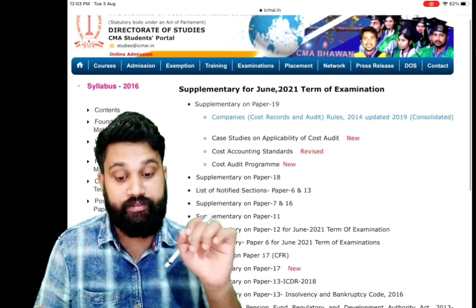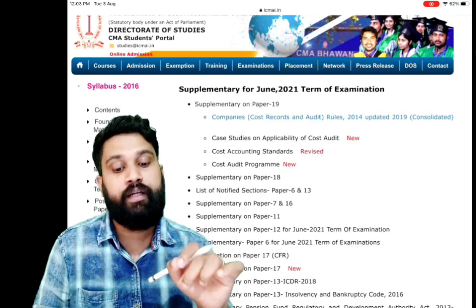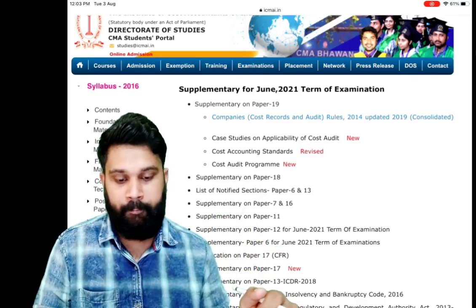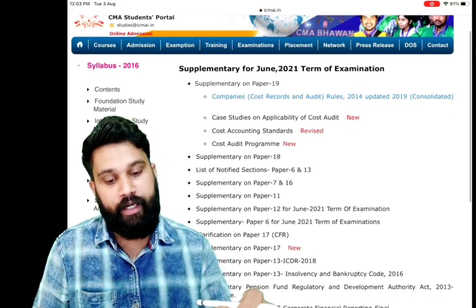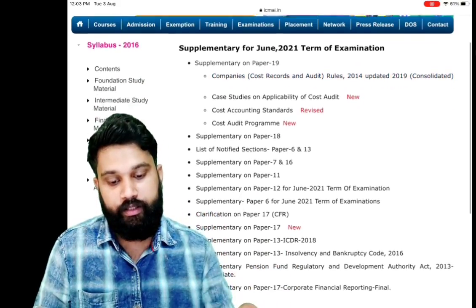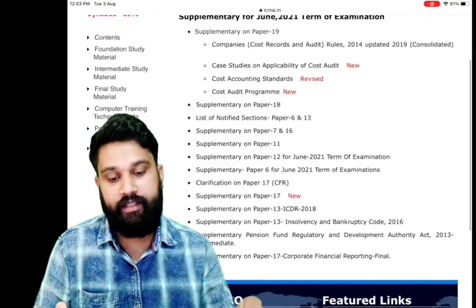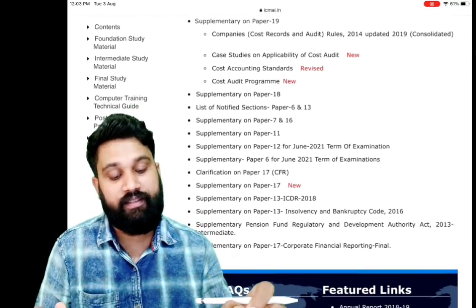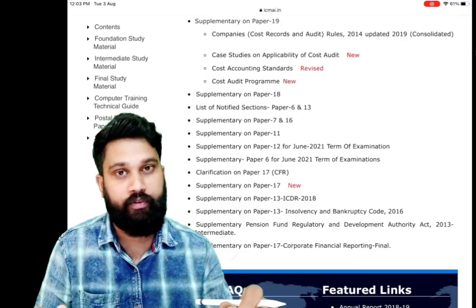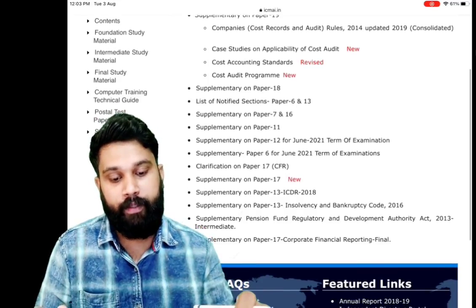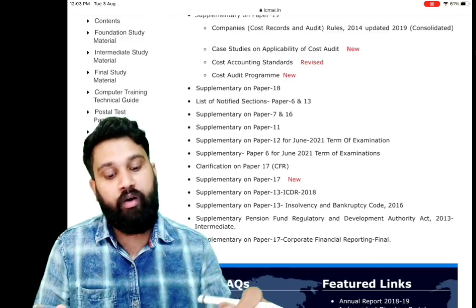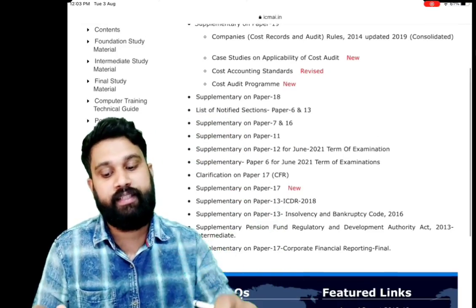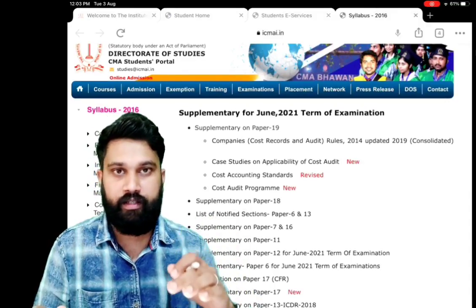From here you can see supplementary for the June 2021 term examination. Supplementary on paper 19, which is cost audit. Then supplementary on paper 18. List of notified sections on paper 6 and 13, which is law for inter and final. Supplementary paper on 7 and 16. All the supplementary amendments are listed here. You can download them from here.